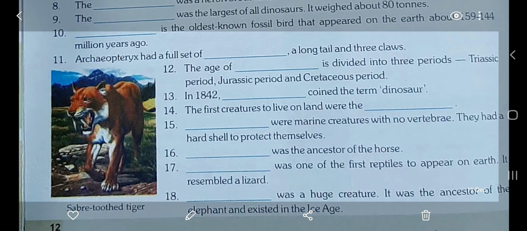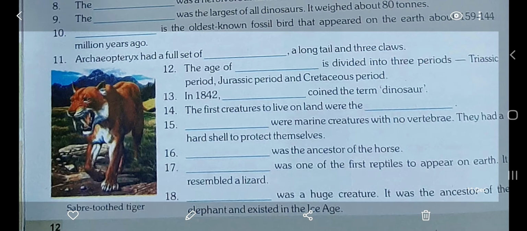I know the spelling is tough, but you need to learn it by breaking the spelling part by part. Okay, and then you can learn how to pronounce it, where P is silent. Clear?